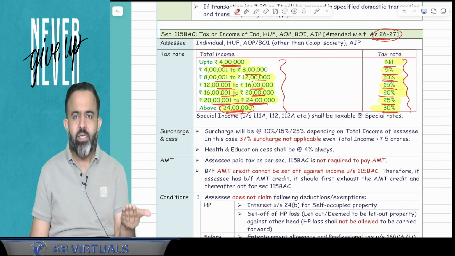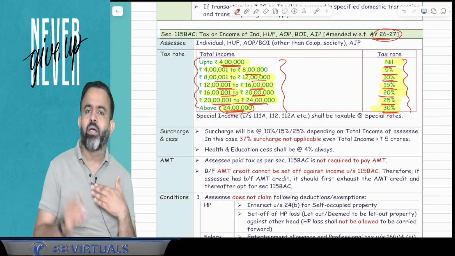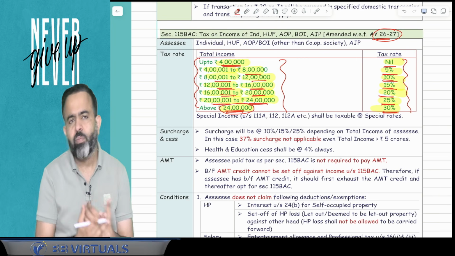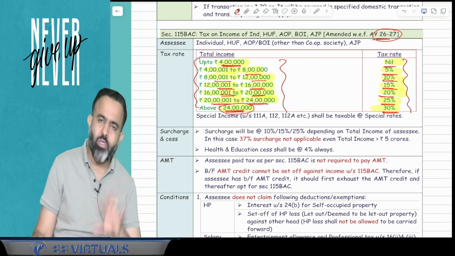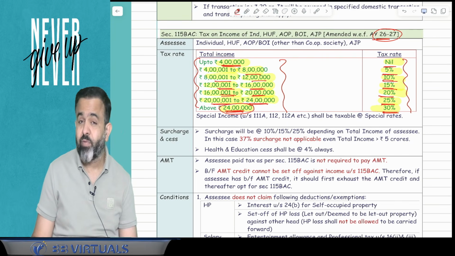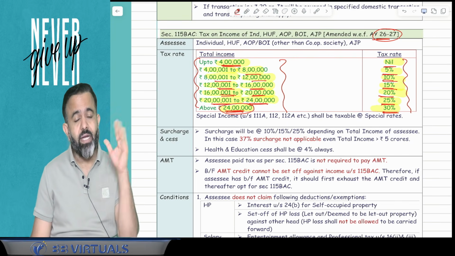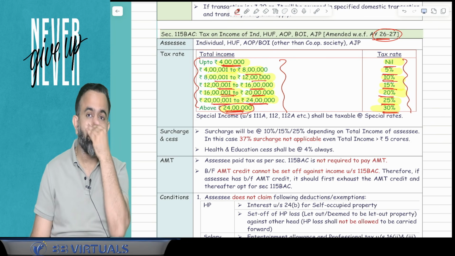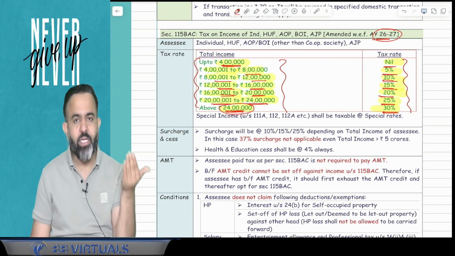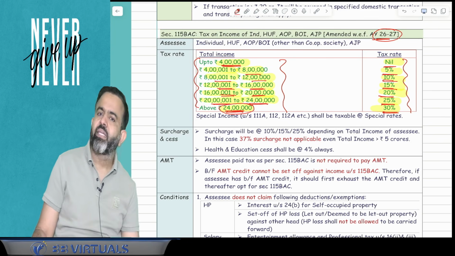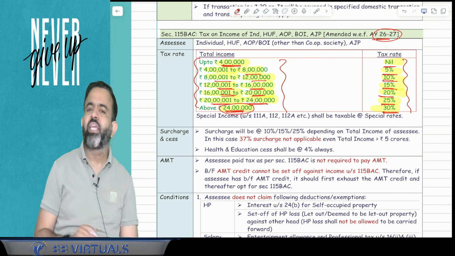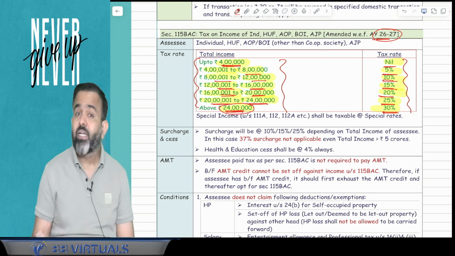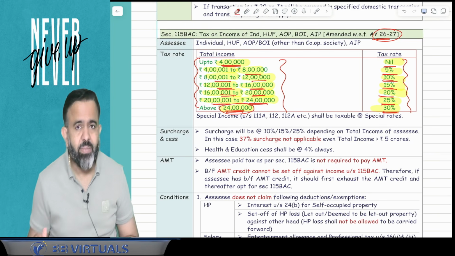Now guys, one more point. Sir, what about the special rates of income? Like long-term capital gain is taxable at the rate of 12.5%. Long-term capital gain under section 112A is taxable at 12.5% in excess of 1,25,000. Short-term capital gain under section 111A is taxable at 20%. Winning income is taxable at 30%. Carbon credit sale income is taxable at 10%.